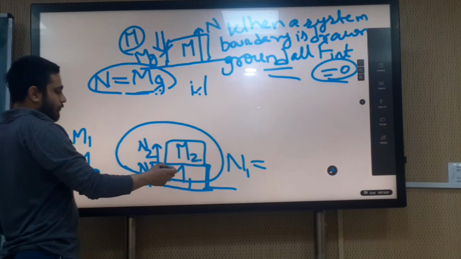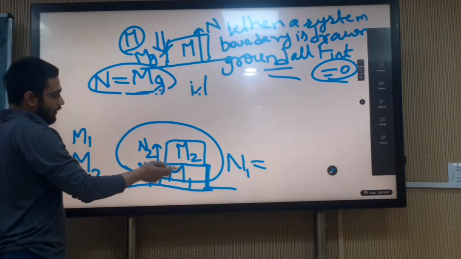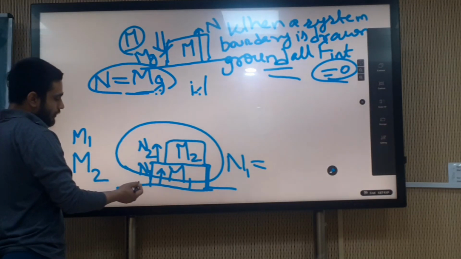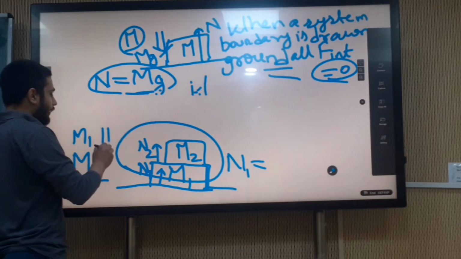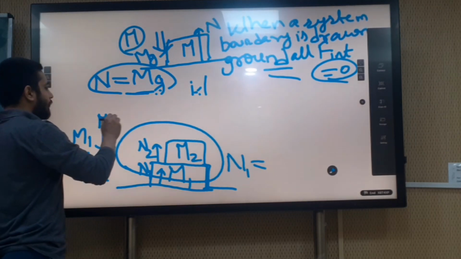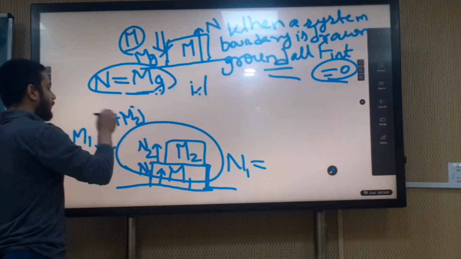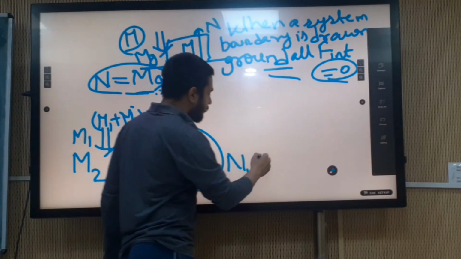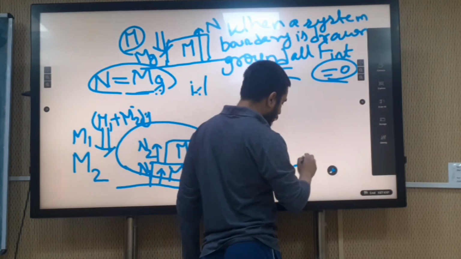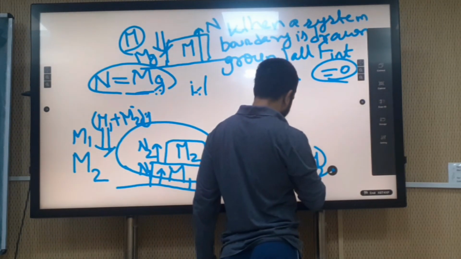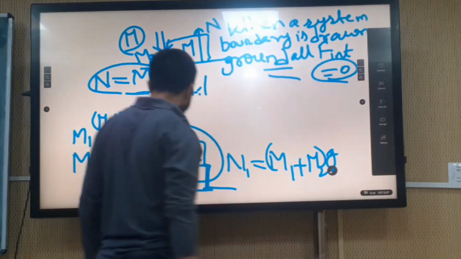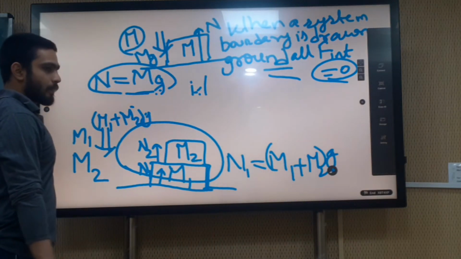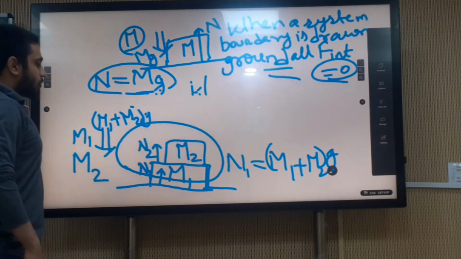Only the forces because of the normal reaction from the ground and because of gravity, M1 plus M2 times g, will be counted. So capital N1 will be equal to (M1 plus M2) into g. Like this the force balance will be done.